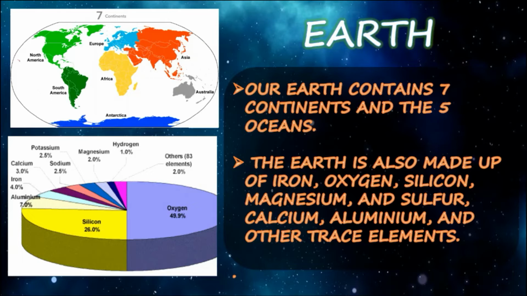So, what are the five oceans? Pacific Ocean, Atlantic Ocean, Arctic Ocean, Indian Ocean, and Southern Ocean. These are the five oceans. Clear? Yes.